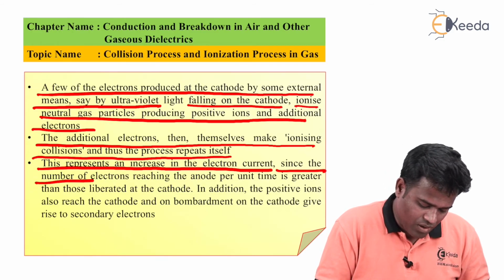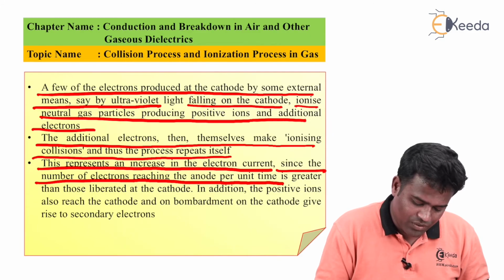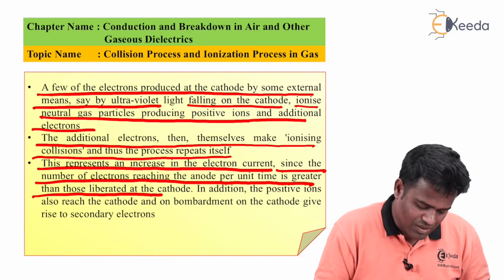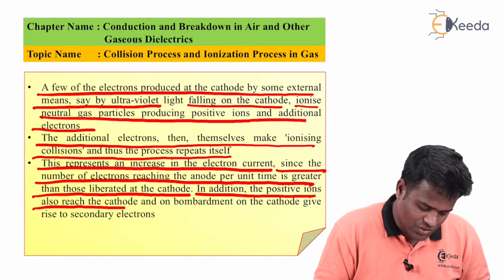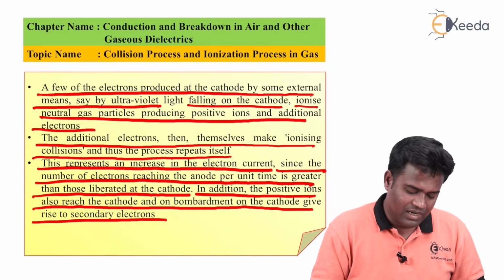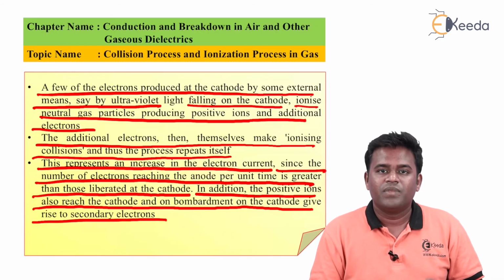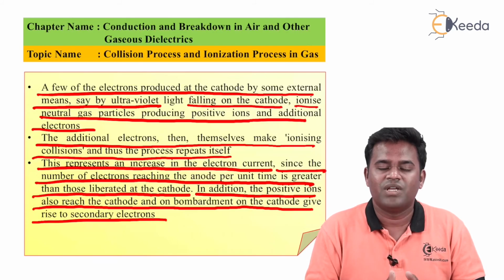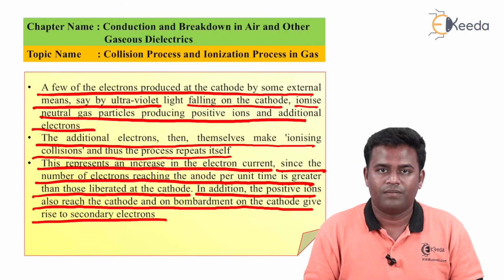Since the number of electrons reaching the anode per unit time is greater than those liberated at the cathode. So in addition, the positive ions also reach the cathode and bombardment of the cathode gives rise to secondary electrons. So in that way, the collision process and ionization process will happen. Thank you.